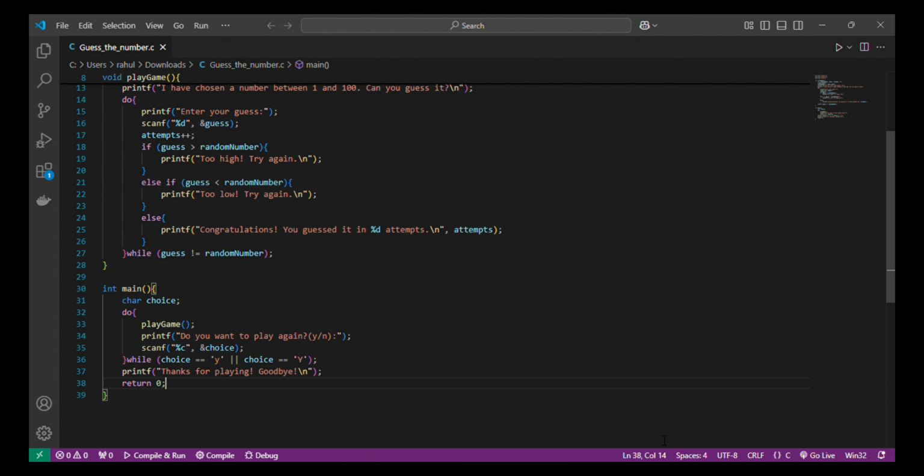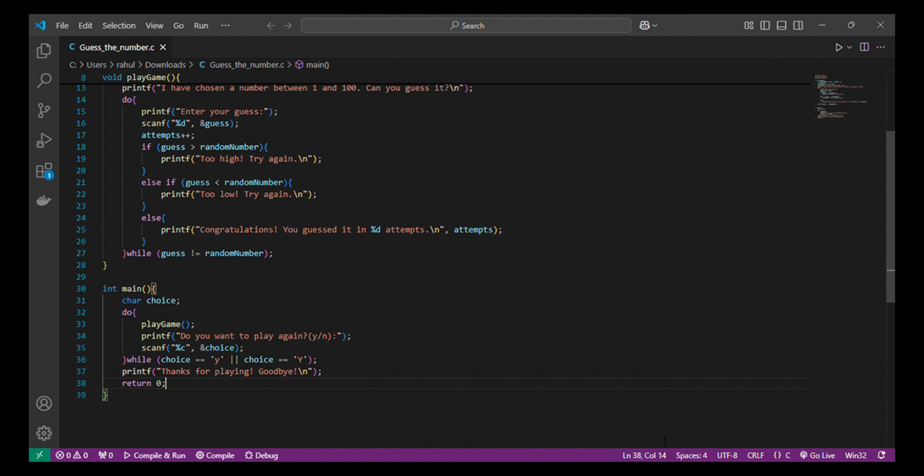First, we start with the basic setup. Then we use the stdio.h library for input and output, stdlib.h for generating random numbers, and time.h to seed our random number generator with the current time. This ensures we get a different number each time we play the game.